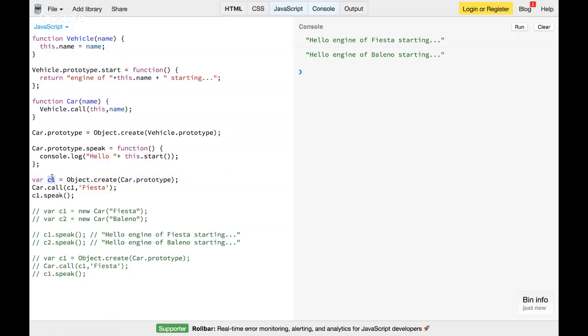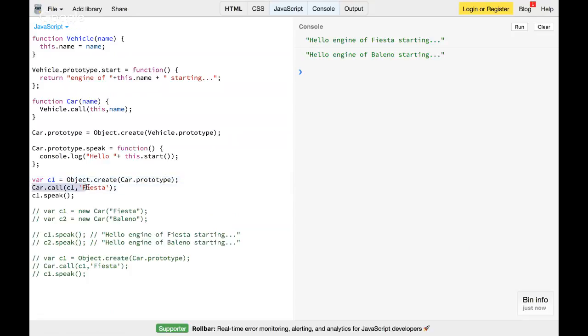I created an object c1 and linked it to Car.prototype. That covers the first two steps of new. In the next two steps, the new object created by the new keyword is assigned to this, and finally we return this.